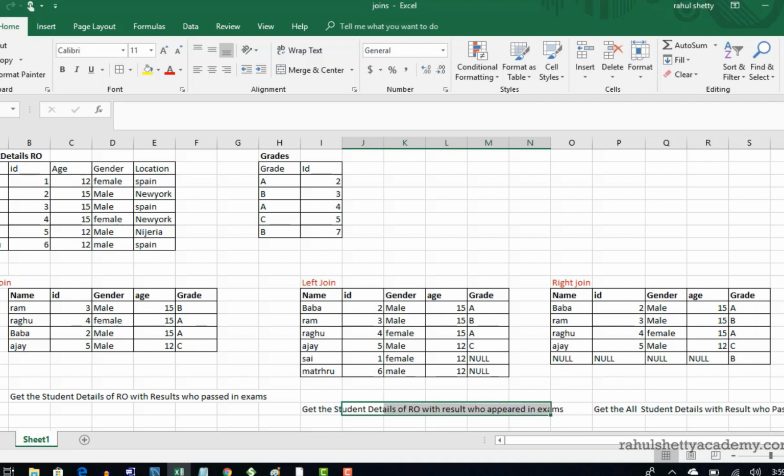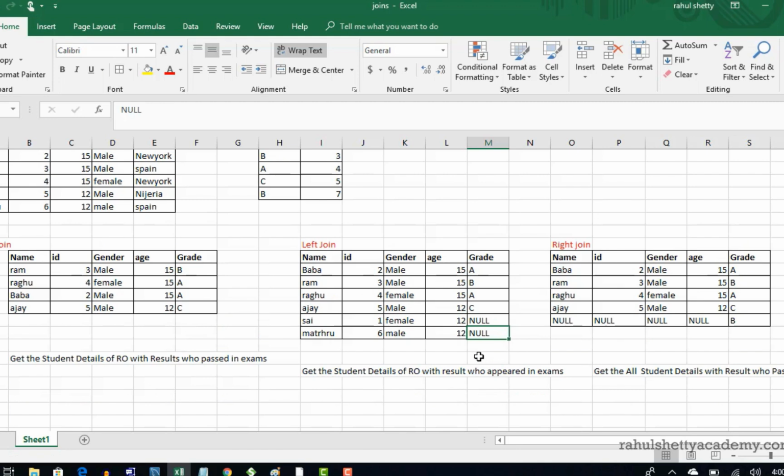So that means all these guys appeared. Earlier we did not give this user, Matru, and this Sai, because they did not pass. Now I need each and every student detail who appeared in exams. Basically all who appeared. When all appeared, you will also have their grades, but Sai and Matru's grades are missing, right? Because they did not pass. So you got null in their place, isn't it?